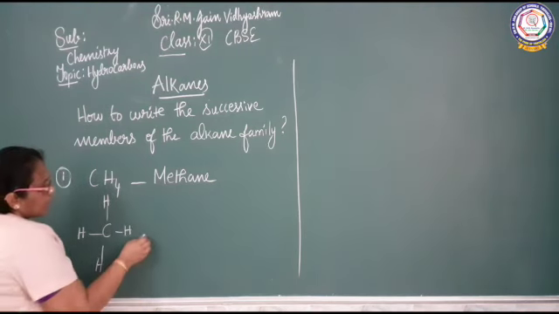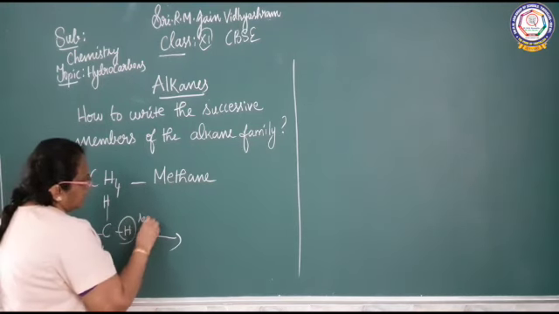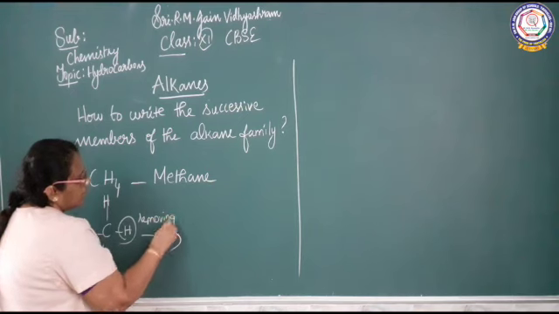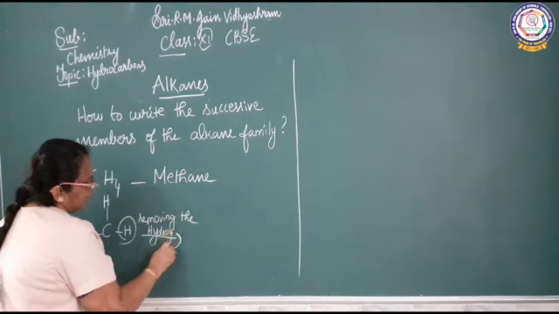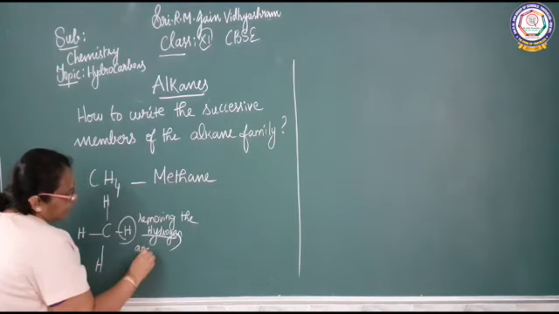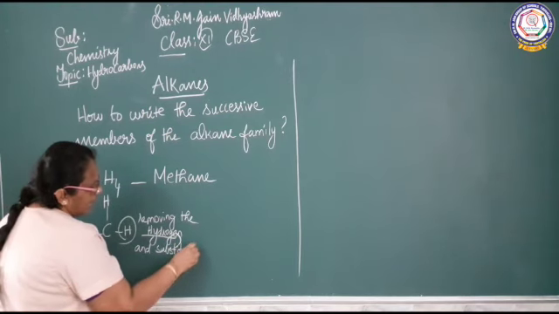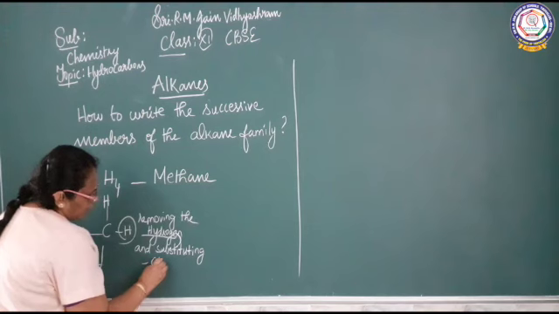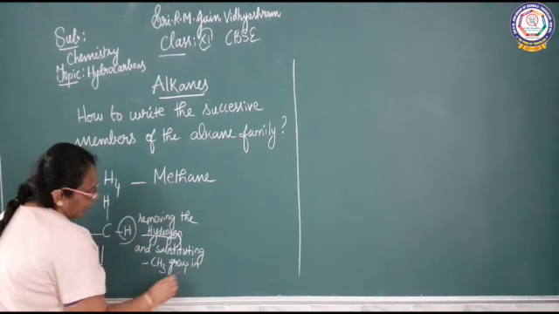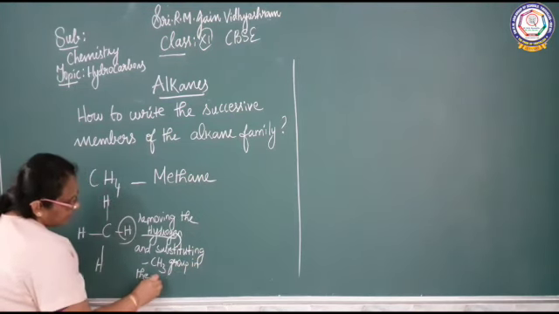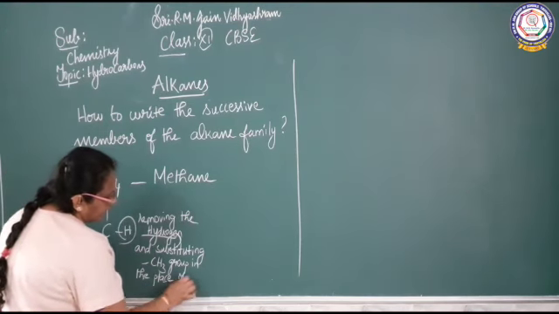So actually it can be written by removing a hydrogen and substituting a CH3 group in the place of hydrogen.